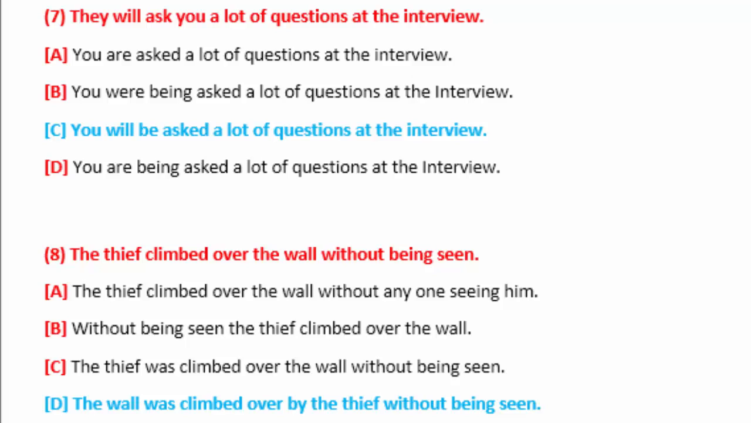Then sentence number 8. The thief climbed over the wall without being seen. Without being seen is additional information and will come as it is. The main sentence to be converted into passive voice is the thief climbed over the wall. So the correct option for this sentence is option number D. The wall was climbed over by the thief without being seen.